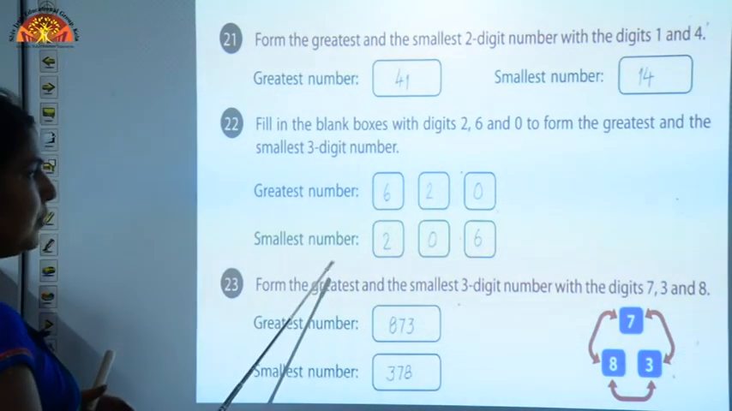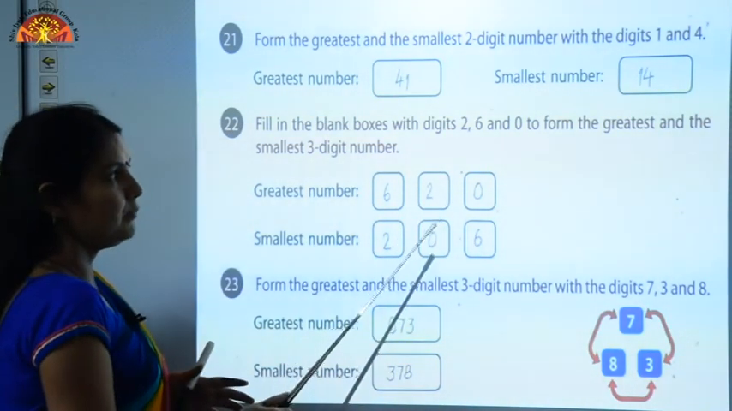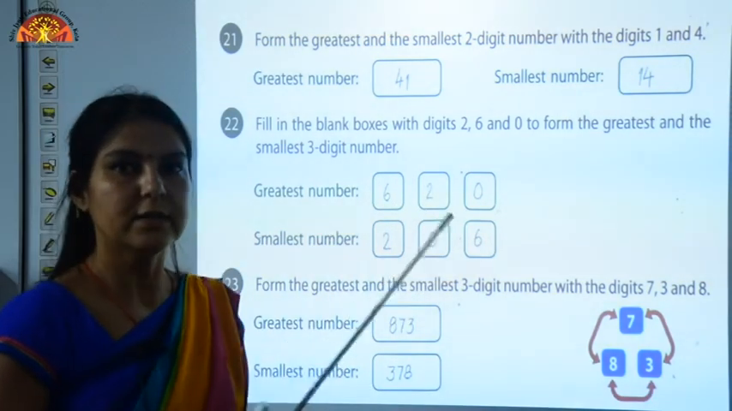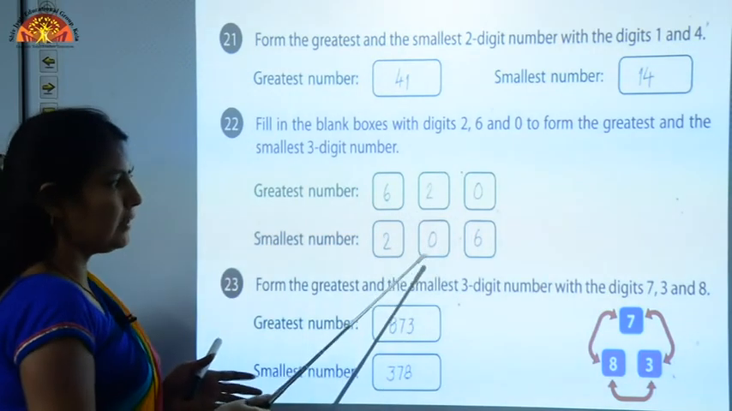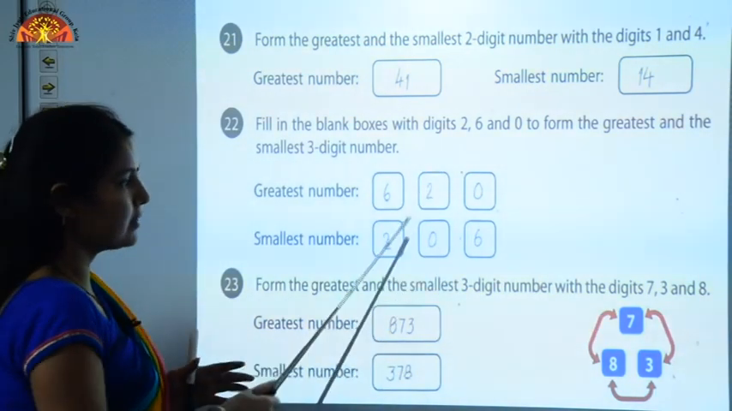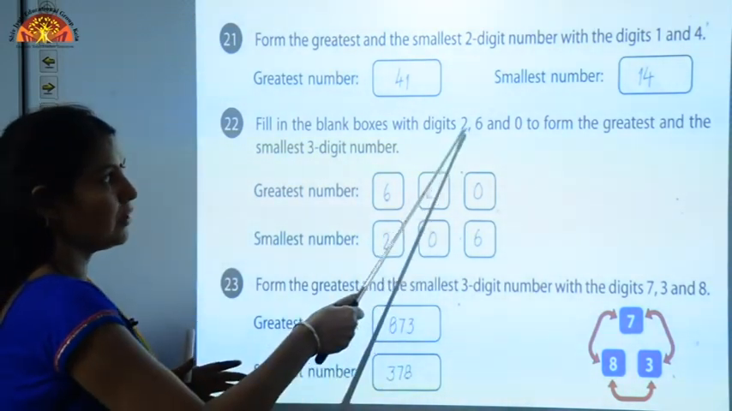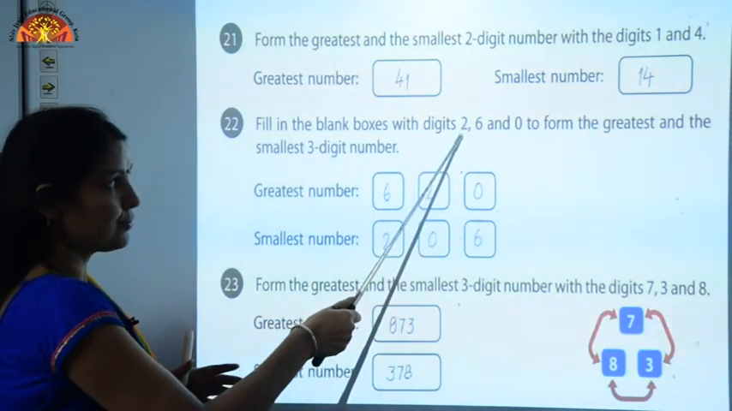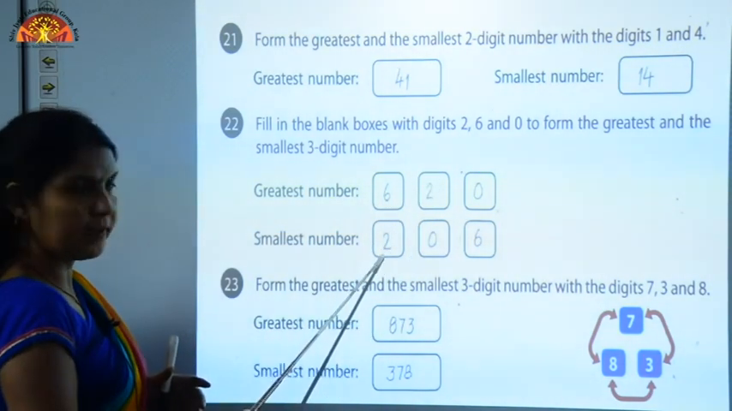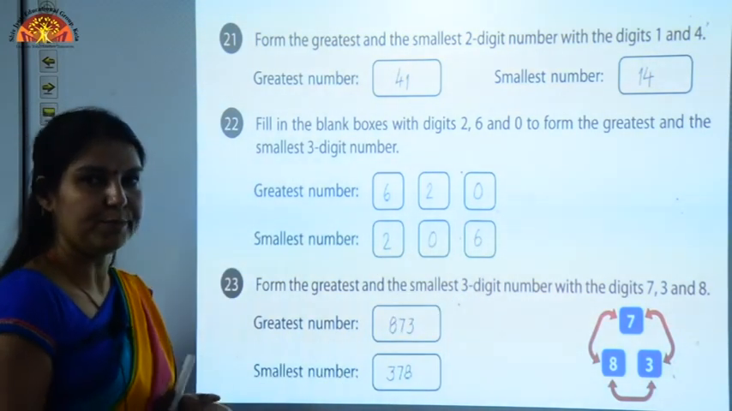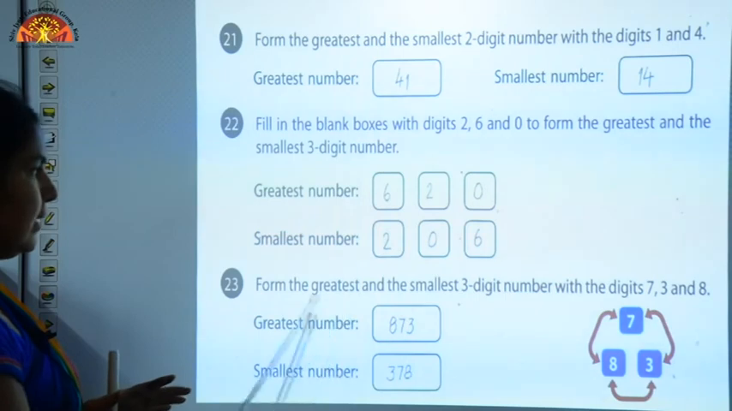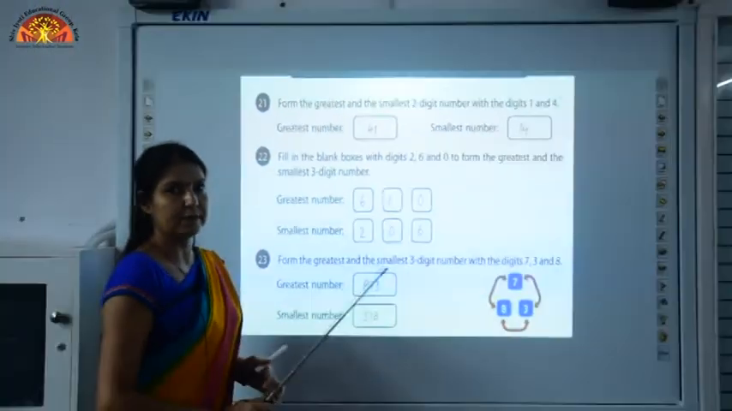Now the smallest number, children. In the smallest number we cannot start the number from 0. So we have to write 0 in between them, and we have to start the digit from which one is smaller in these 2. This is 2, so we will write 2 first, then 0 and then 6. I hope you have understood. The next question you can try yourself.